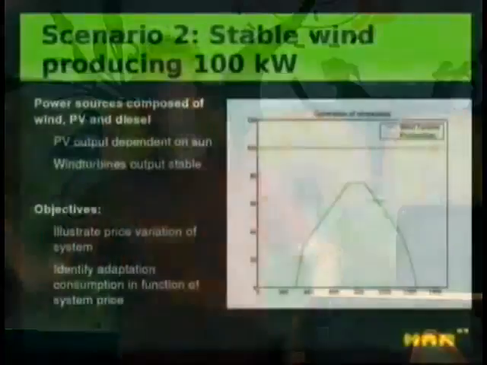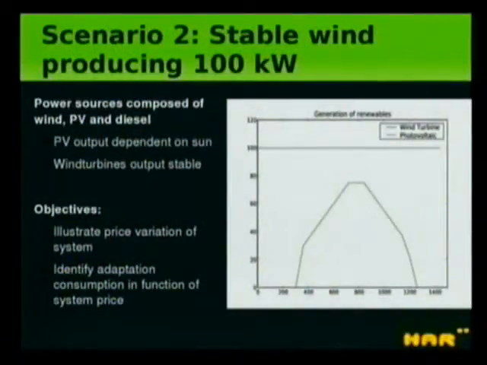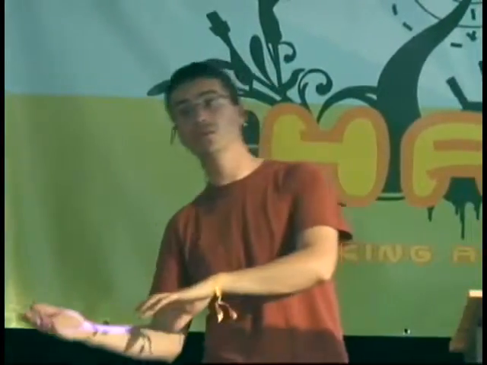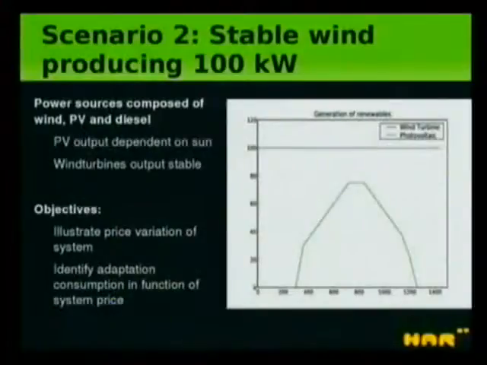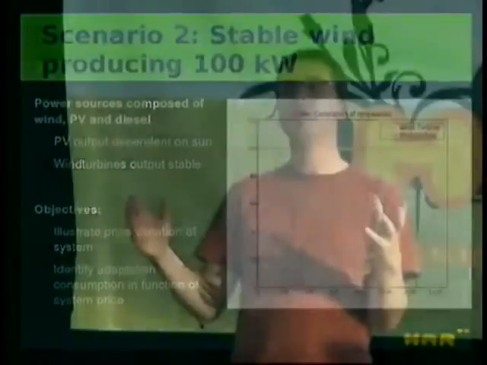The second scenario, I will show you the results later, is a scenario where we have different types of sources. We have the diesel, which is always available, and as I said, bidding at a maximum price of 99. And then we have the other types of sources, photovoltaic panels and wind. Now, in this scenario, we assume that the wind is stable, and you see on the graphic, the wind is always producing 100 kilowatts. And just to give you an idea, one household typically has an average consumption of a bit less than, I would say, 1 kilowatt.